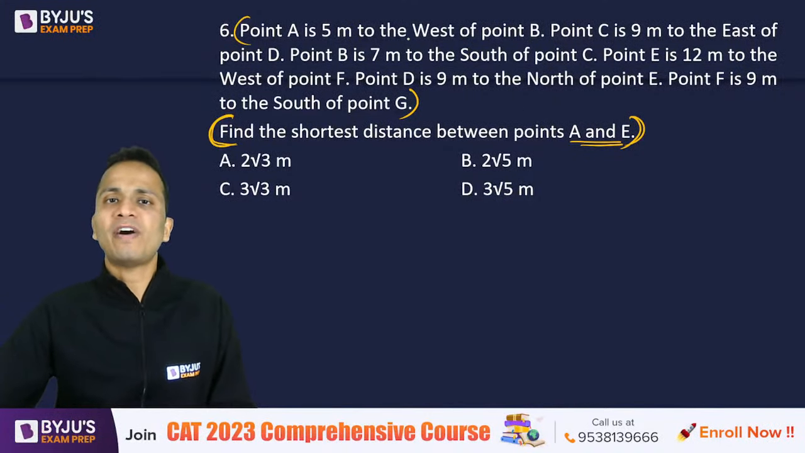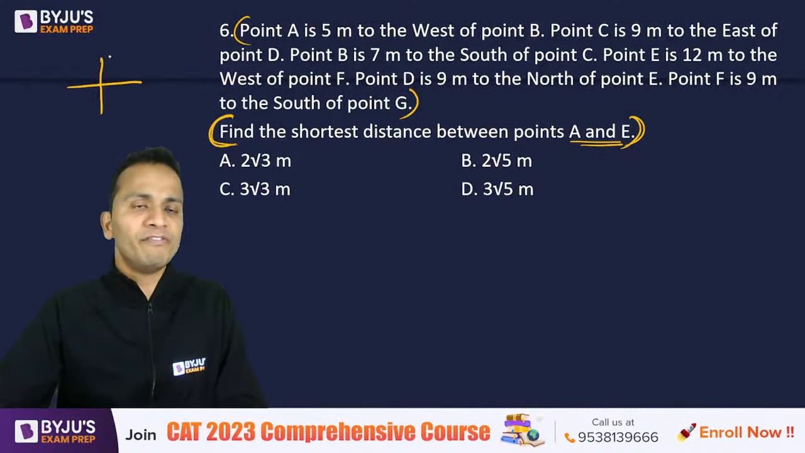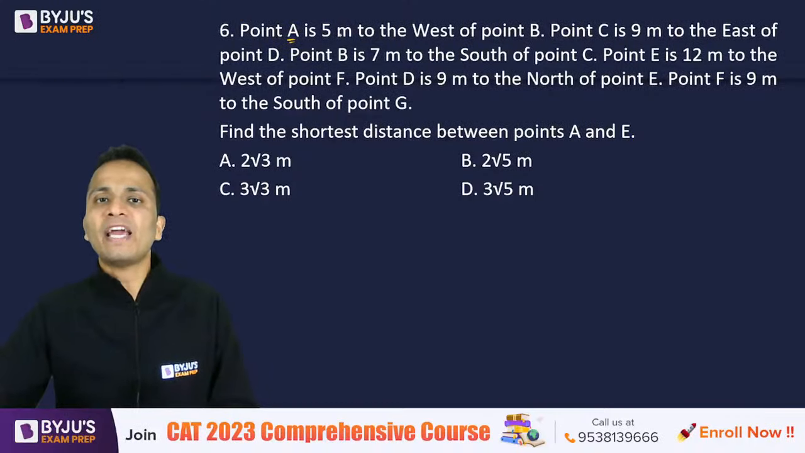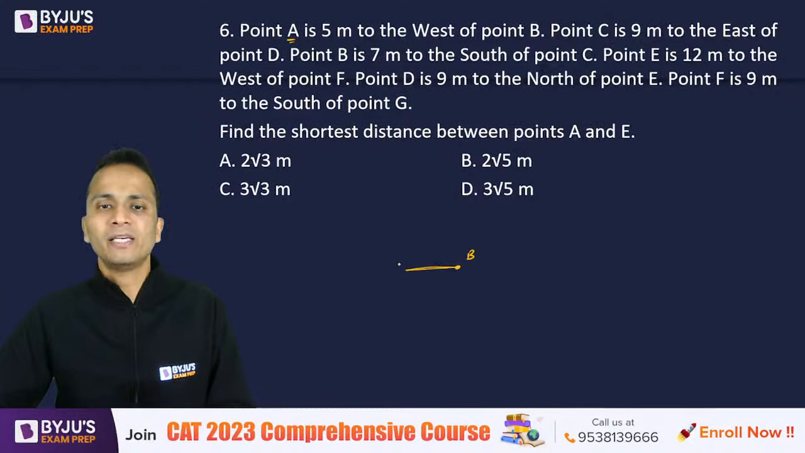Point A is 5 meters west of point B. Now, where will west be? I'll go according to the conventional directions. I'll draw a plus sign on the left hand side top of the screen: north, south, west, east. North will be on top, then south, west on the left, and east on the right. So point A is 5 meters west of point B. Wherever point B is, point A is 5 meters west. So I'll draw a point A, and this distance is 5.